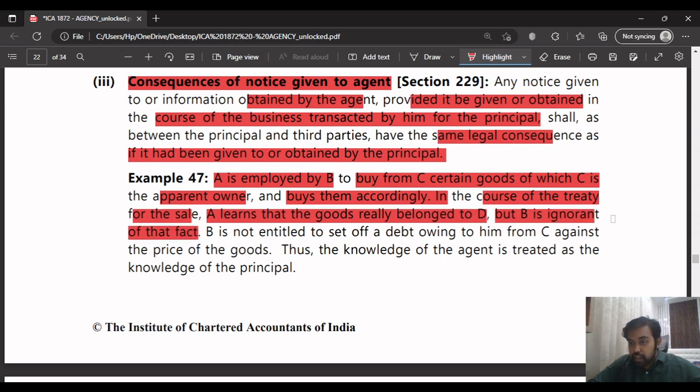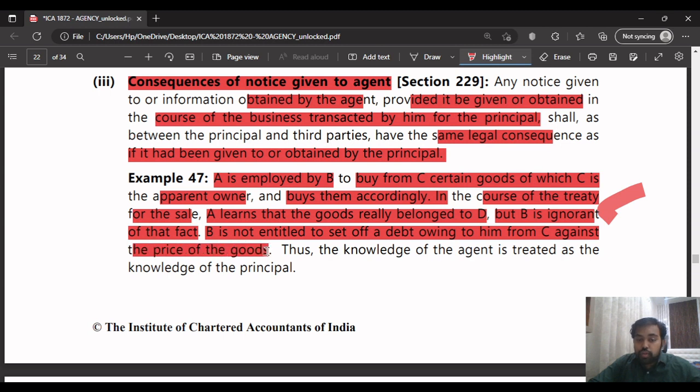This sentence is very important, that's why I'm reading this example. Here A is the agent. He learns that the goods do not belong to C, they belong to D. But the principal doesn't know that, he is ignorant of such fact. So B is not entitled to set off the debt owing to him from C against the price of the goods.